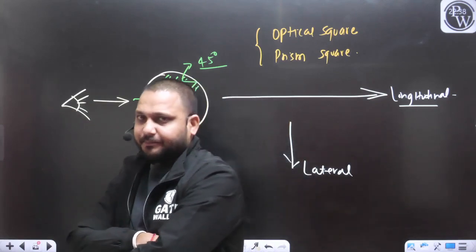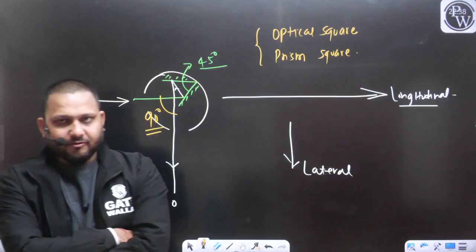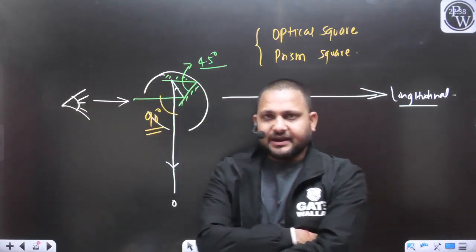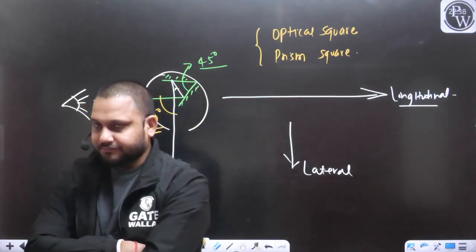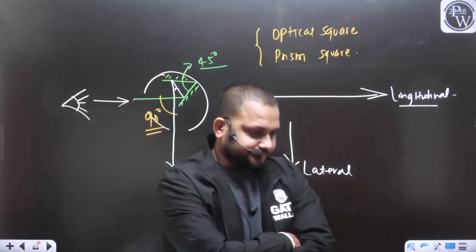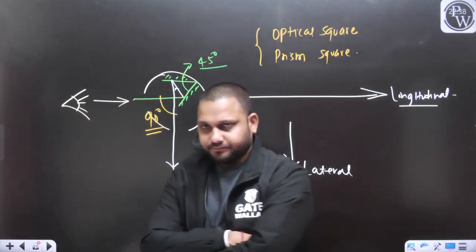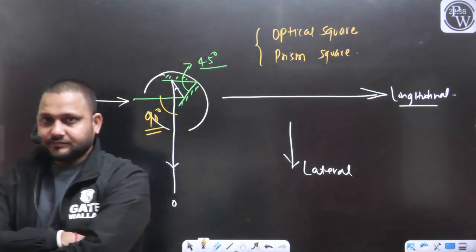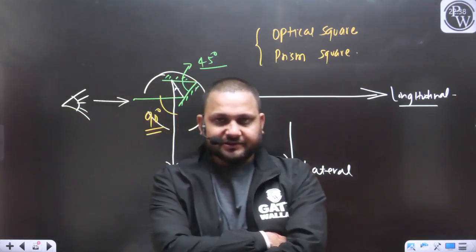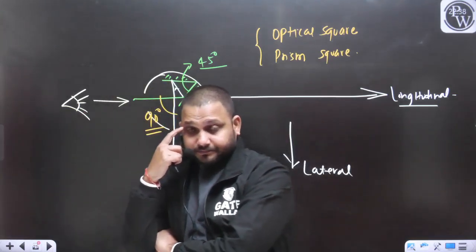So Riya is saying prism square. Why is the prism square best? Is there any reason? Dadan is also saying prism square is best. I'm asking why.